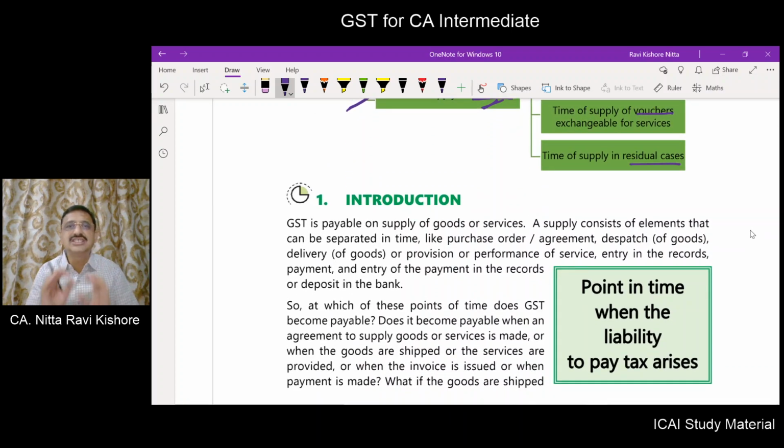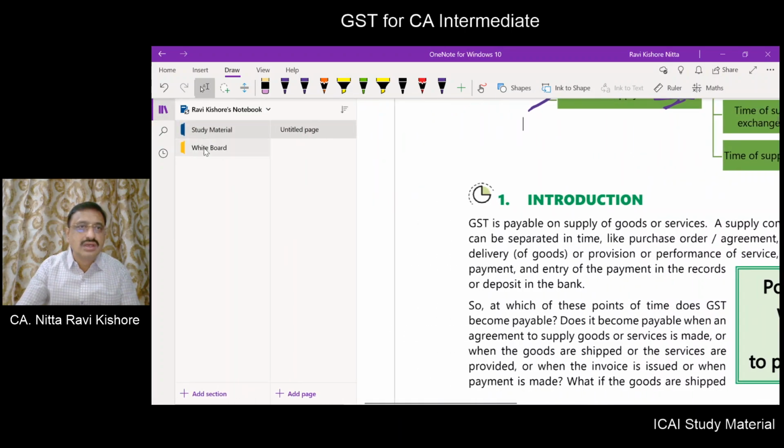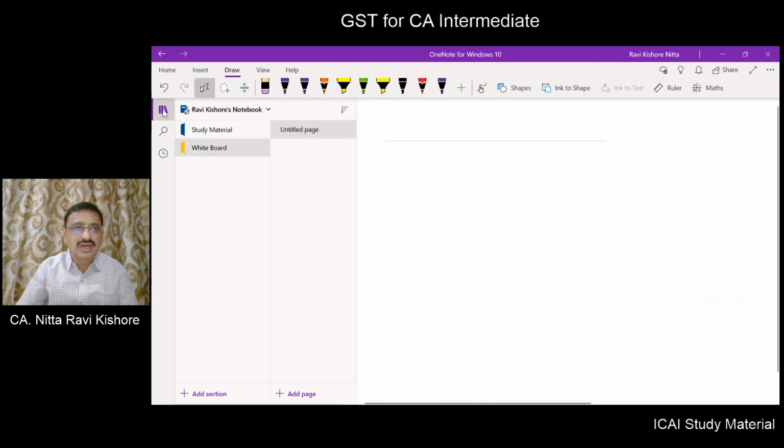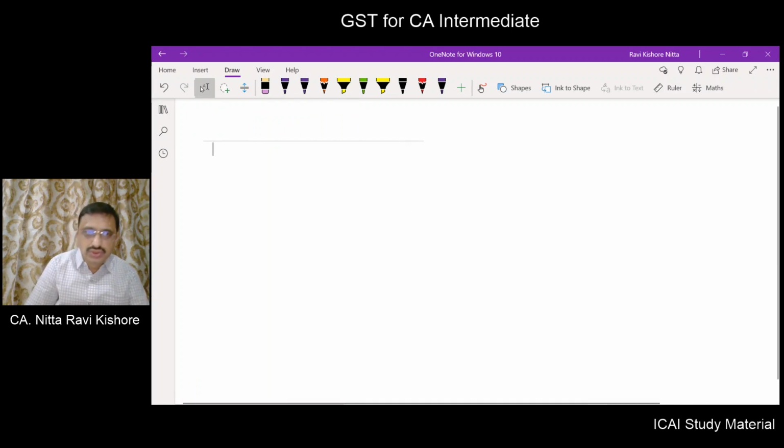Now GST is payable on supply of goods or services, that we already know. A supply will consist of many elements. For example, I am purchasing goods or I am selling the goods. What I am doing is supply of goods.